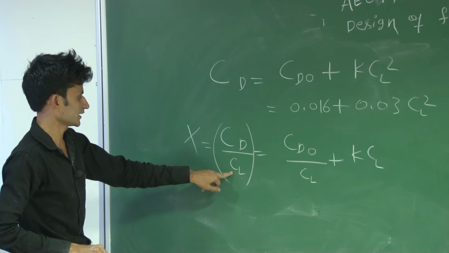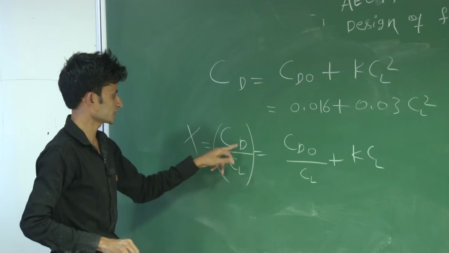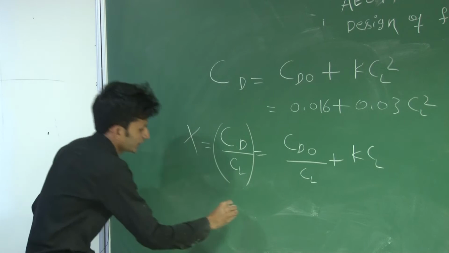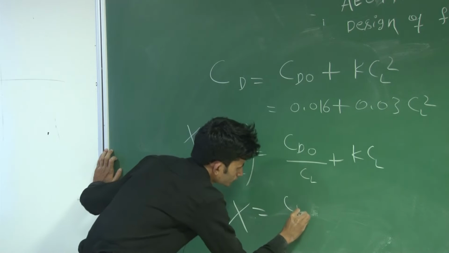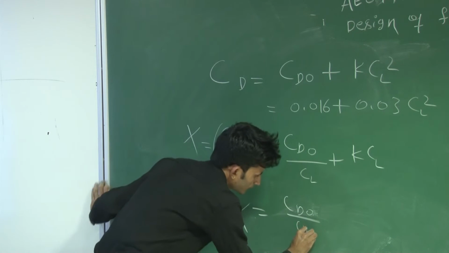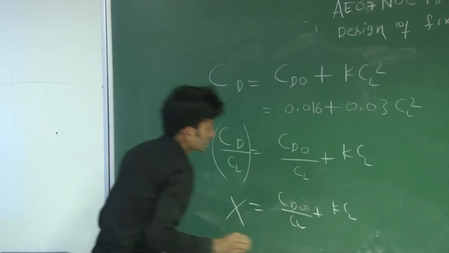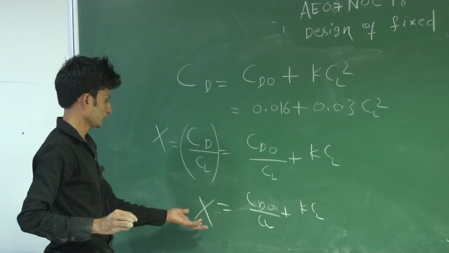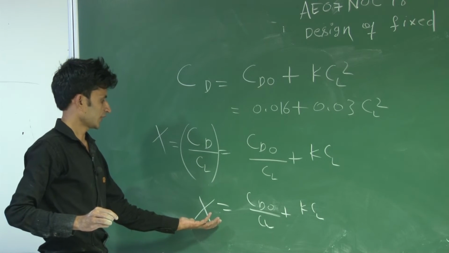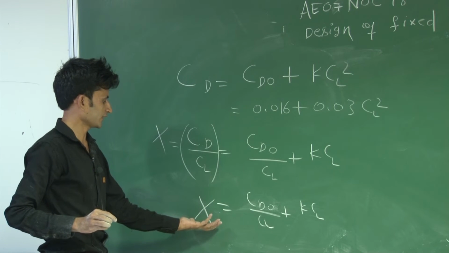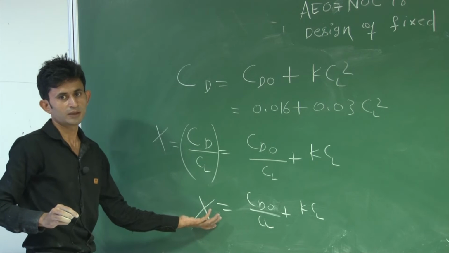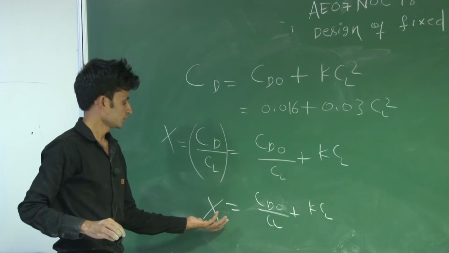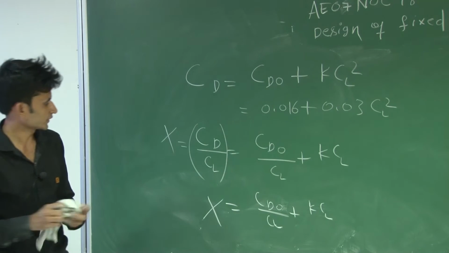You want to maximize CL by CD. This means if you reverse it, CD by CL will become minimum. So you can write capital X equal to CD naught by CL plus K CL. To get the maximum and minimum value, you have to take the first derivative and equate it to 0, then check with the second derivative. If it is negative, the function is maximum, and if the second derivative is positive, the function is minimum.